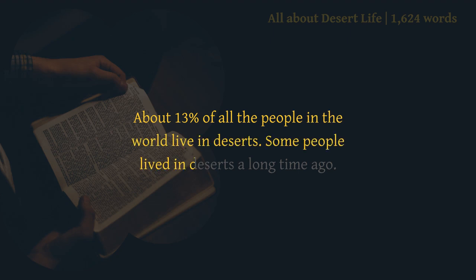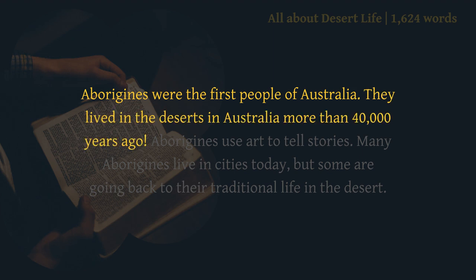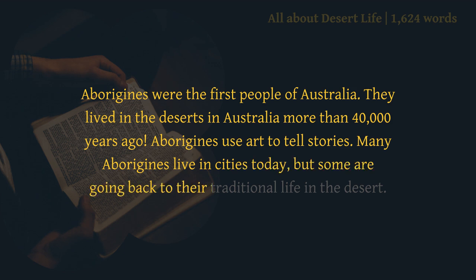Some people lived in deserts a long time ago. Aborigines were the first people of Australia. They lived in the deserts in Australia more than 40,000 years ago. Aborigines use art to tell stories. Many Aborigines live in cities today, but some are going back to their traditional life in the desert.